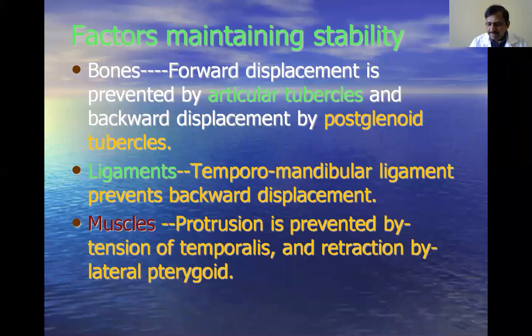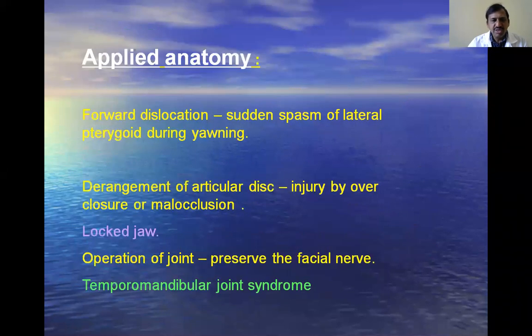Okay, these are the factors which are maintaining the stability of the joint. Next, why you are supposed to know about the temporomandibular joint. What are the clinical conditions which are related with the temporomandibular joint? First one is the displacement. The most common displacement of the temporomandibular joint is the forward displacement.